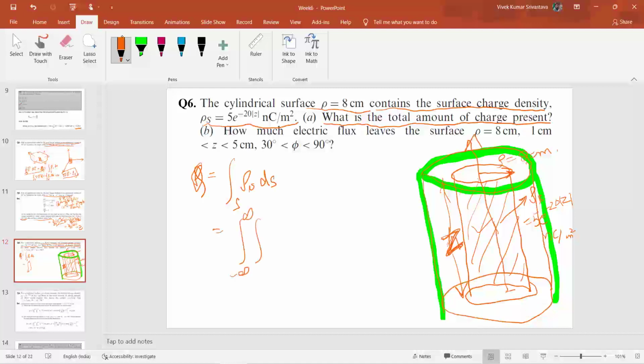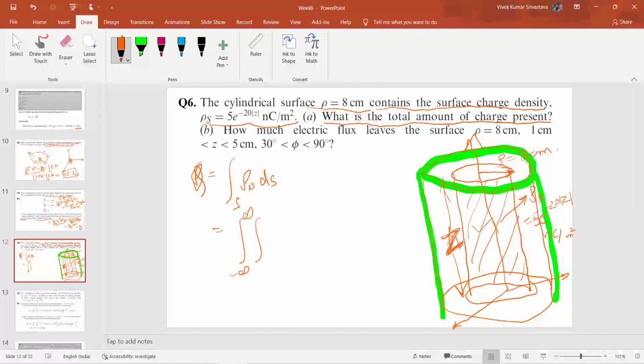Okay, this is my coordinate system, and this represents the x, this represents the y, and this represents the z. So z starts from 0 to infinity, and phi goes from 0 to 2 pi. Rho s is given as 5 e raised to the power minus 20 into modulus of z, into rho d phi dz.